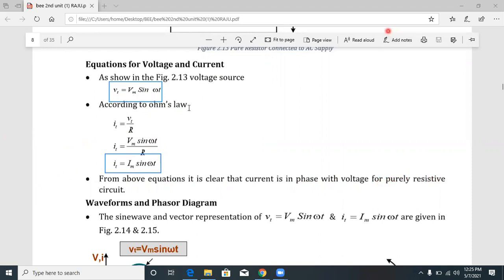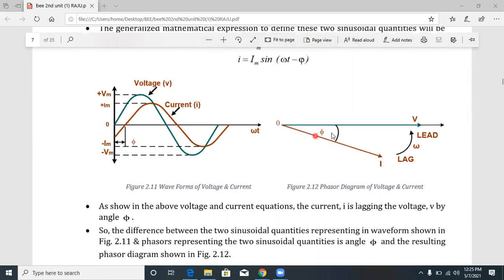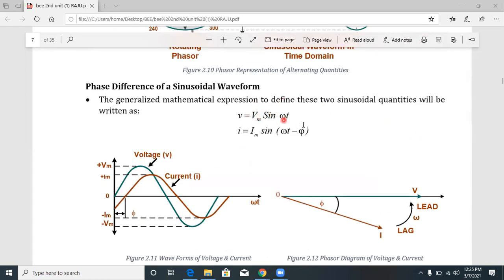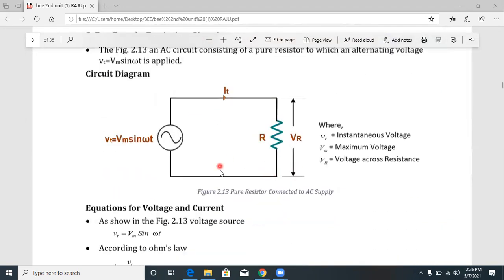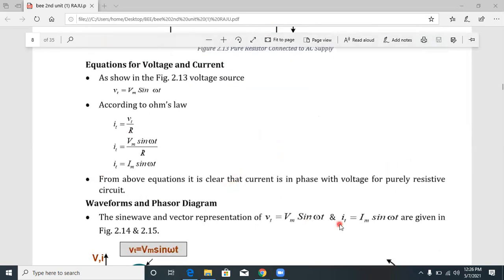For a purely resistive circuit, there is no phase difference between voltage and current. In other circuits there is a phase difference, for example V equal to Vm sin omega t and I equal to Im sin omega t minus phi. But here the angle phi is equal to 0, so current and voltage are in phase. That is nothing but a purely resistive circuit. This is the theory.